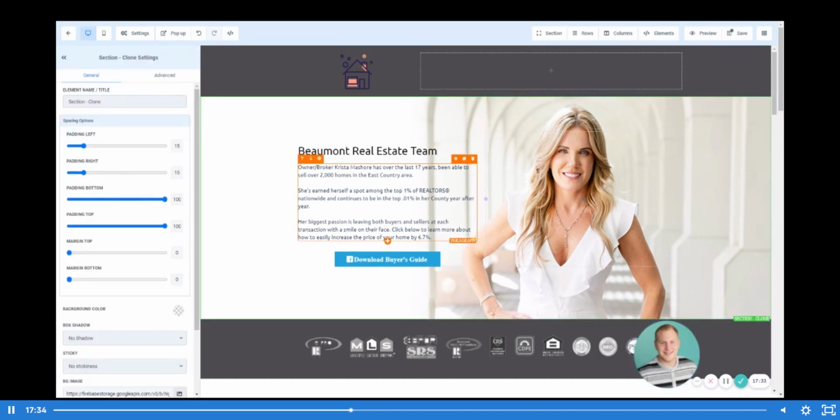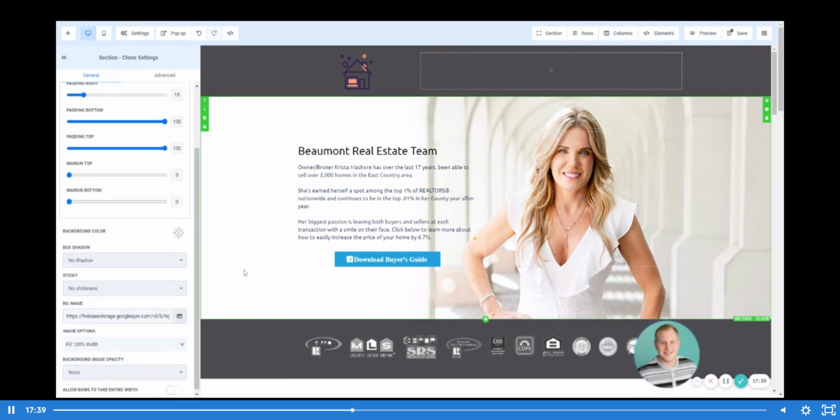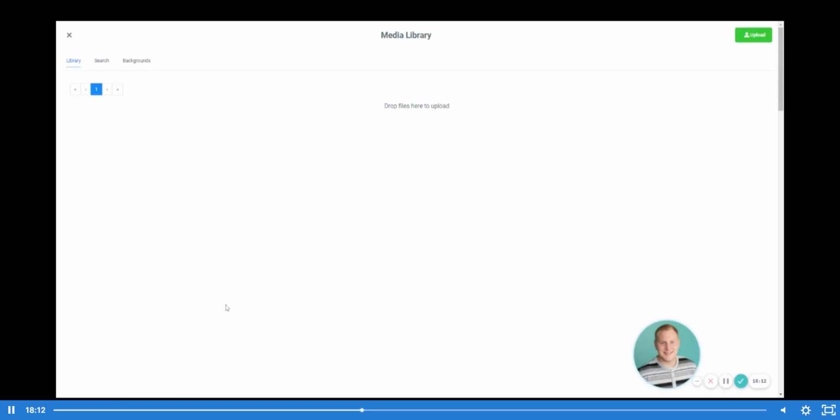So if we take a look at this section right here, this is actually going to be a background image. So this image right here can be customizable and you can change this background image to whatever you would like. What we would need to do is click in the square where you have the green outline that goes all the way around. You can see these are all color coded, right? So texts are going to have orange, right? You're also going to have orange with buttons. And then for the rows and columns, you're going to see that that has a blue. And then your backgrounds are going to have green, right? So backgrounds in every section are going to have green. So if we click here, all you'd have to do is select image.